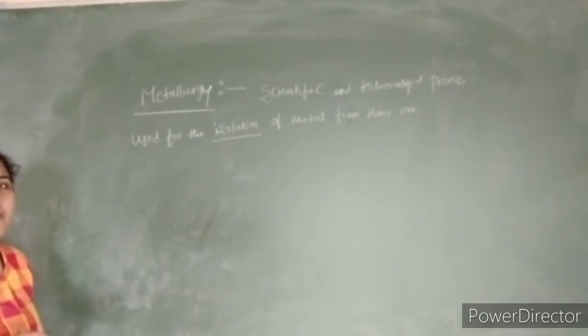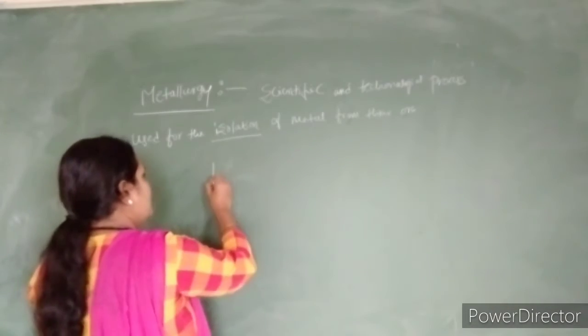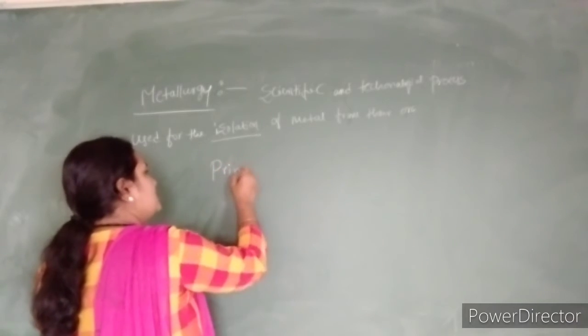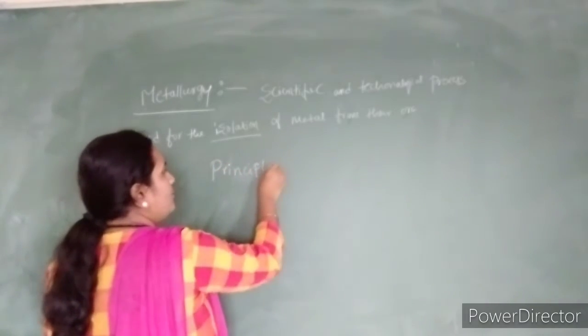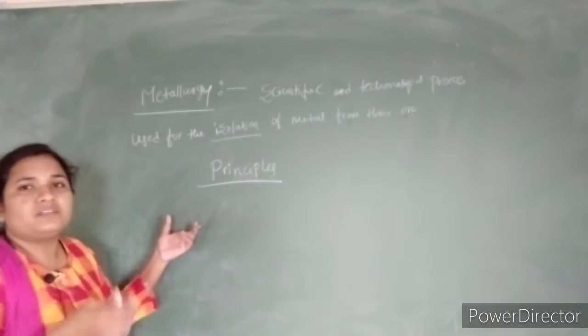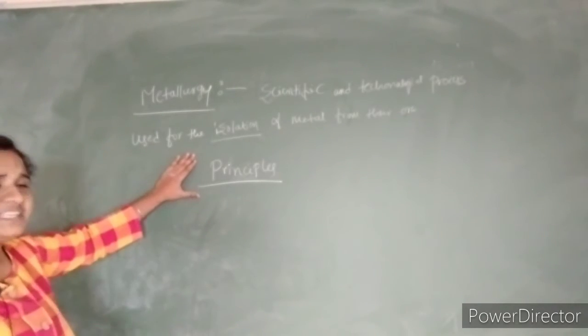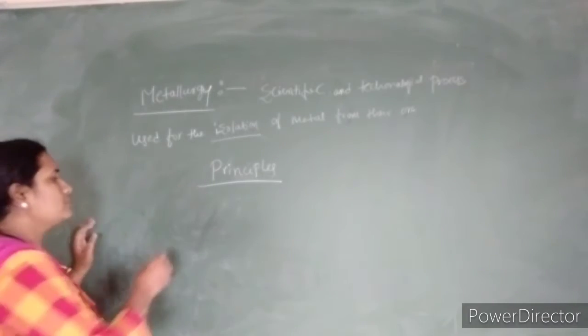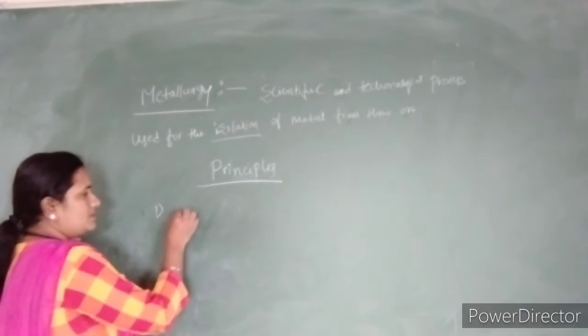It is called metallurgy, and during metallurgy the extraction of metals involves some principles. Based on certain principles, we extract metals from their ore. For the isolation of metal from the ore, we have to follow 3 steps.